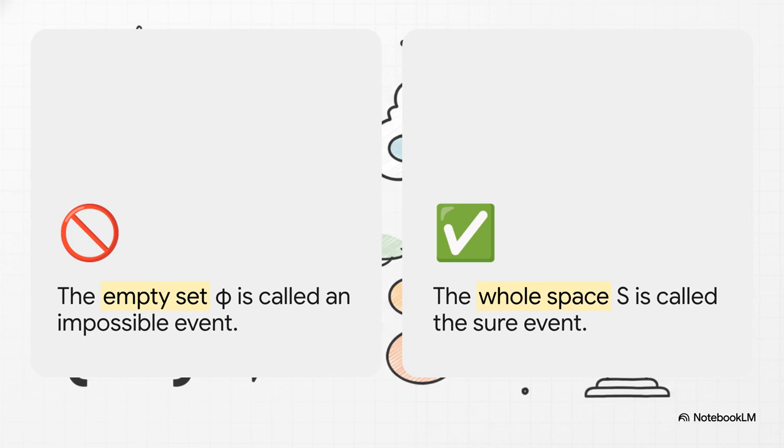Think about rolling a standard 6-sided die. An impossible event is rolling a multiple of 7. It simply can't happen. So mathematically, we represent that with the empty set, denoted by the Greek letter phi. On the flip side, a sure event is rolling a number less than 7. That condition covers every single possible outcome on the die, right? So it's perfectly represented by the entire sample space, S.